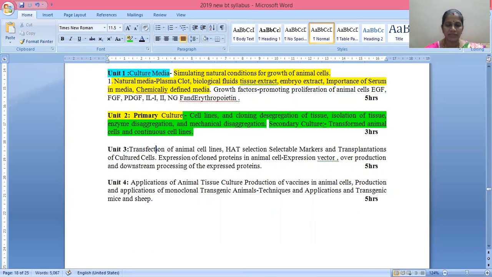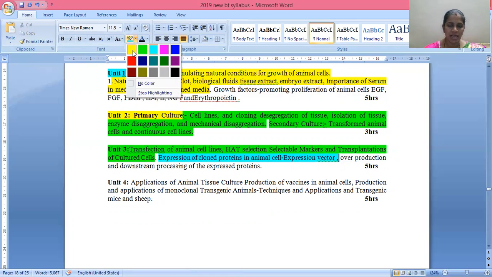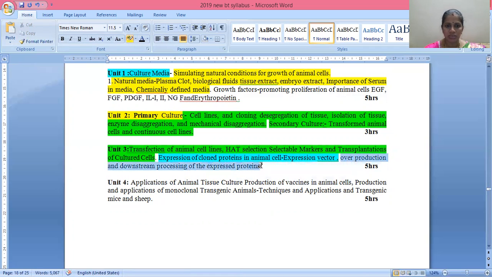Here, transfection of animal cell lines, then HAT selection, specifically HAT selection, selectable markers, and transplantations of cultured cells. Then expression of cloned proteins in animal cells. Here you are going to study the expression vector. Expression vector is different, and a replication vector is totally different. Here you are going to study overproduction and downstream processing of the expressed proteins.